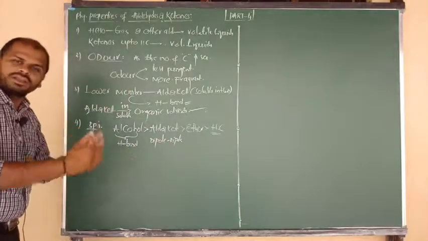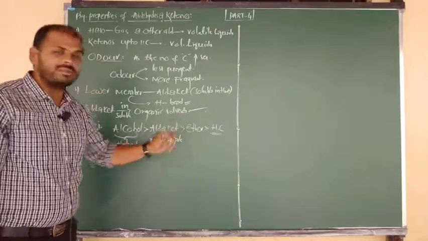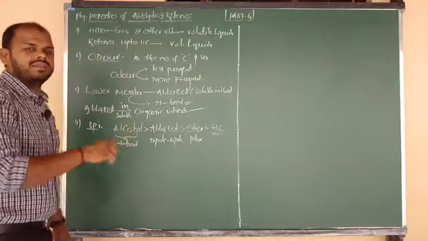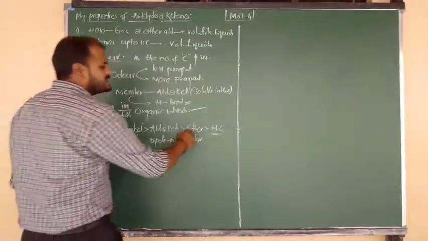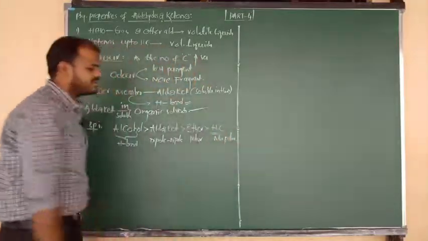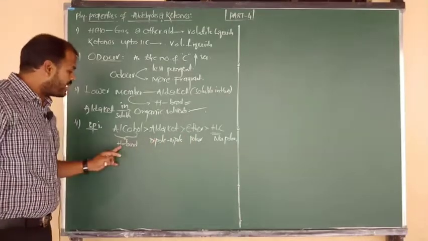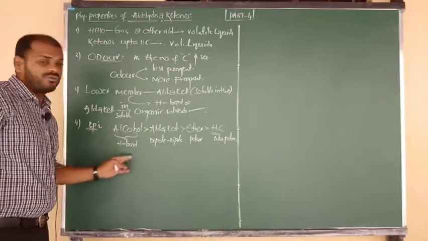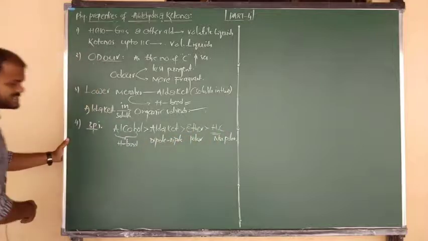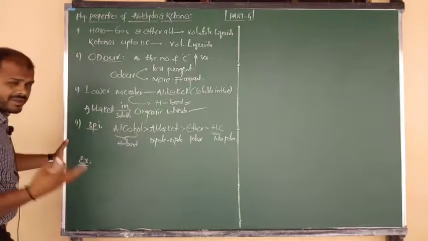Due to dipole-dipole interactions, aldehydes and ketones have higher boiling points than ethers. And ethers, due to the polar nature of the C-O bond, have a slightly higher boiling point than hydrocarbons. But hydrocarbons are purely non-polar compounds. So non-polar to polar, higher boiling point; polar to dipole, higher boiling point; and hydrogen bonding too. So many forces are there, so alcohols have higher boiling points. On the basis of this sequence, here I want to give you one example.